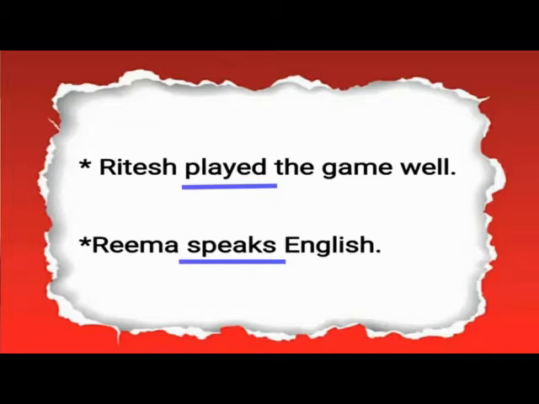The second sentence, Rima speaks English. Here the verb speaks is the main verb and we do not have any helping verb in this sentence also, like the previous one. And the verb speaks is a simple present tense.